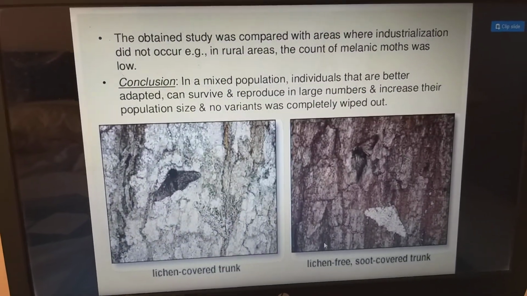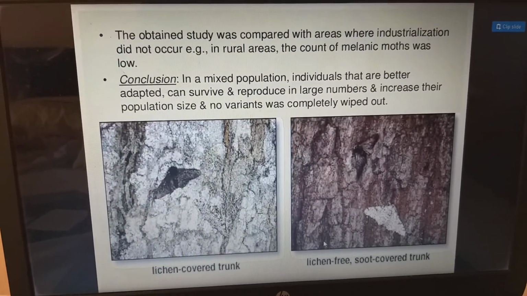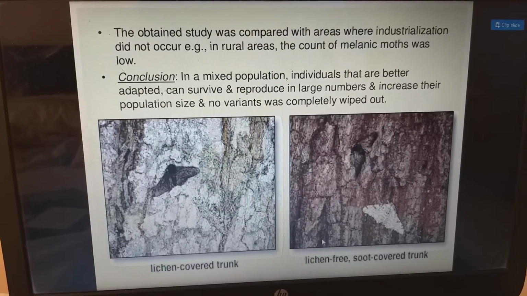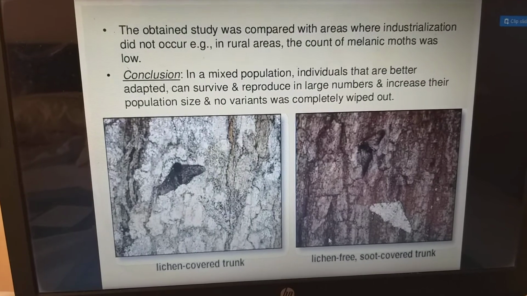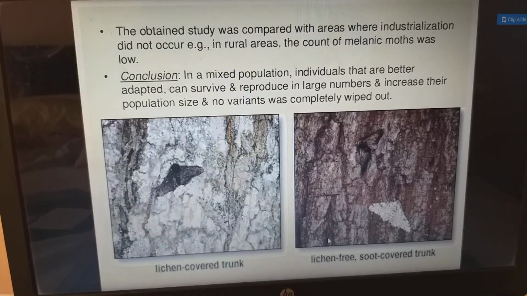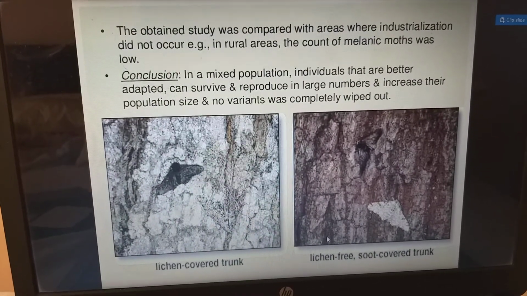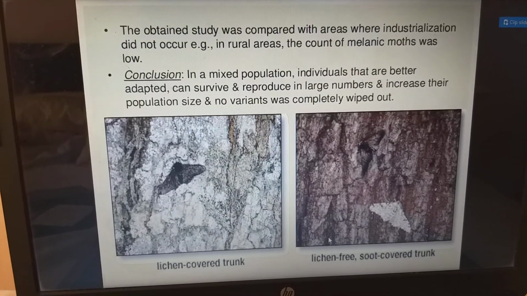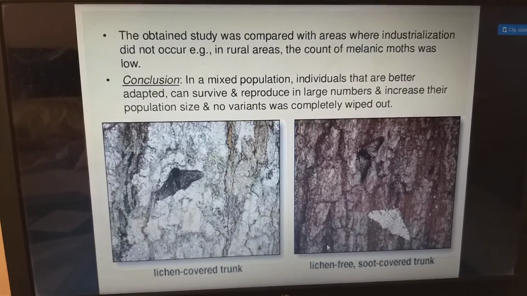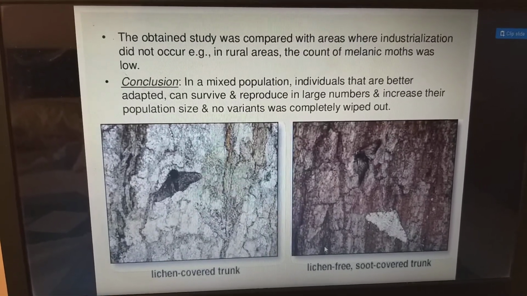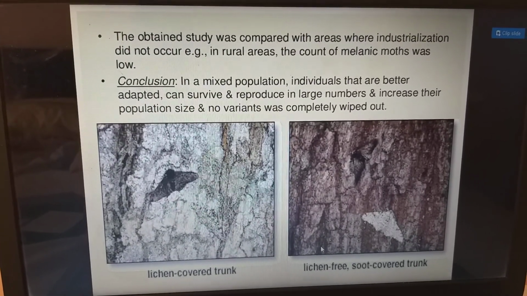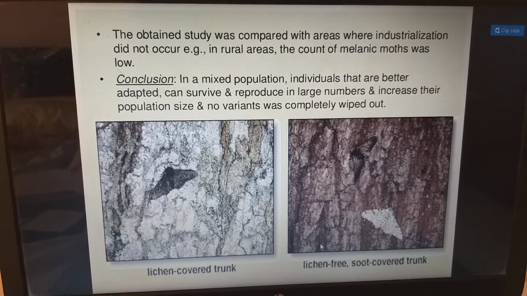The obtained study was compared with areas where industrialization did not occur. For example, in the rural areas, the count of melanic moths was low because there is not much industrialization in rural areas. Conclusion: in the mixed population, the individuals that are better adapted can survive and reproduce in large numbers, that is, increase their population size, and no variant was completely wiped out.